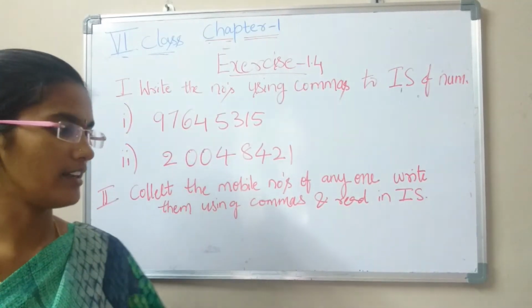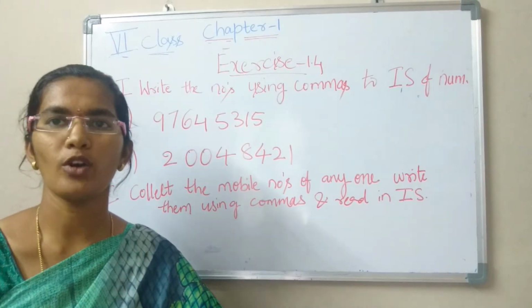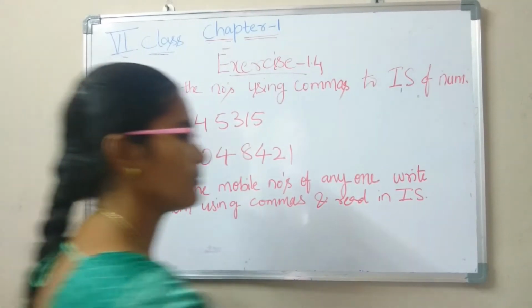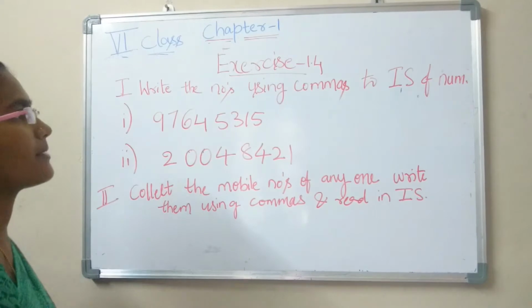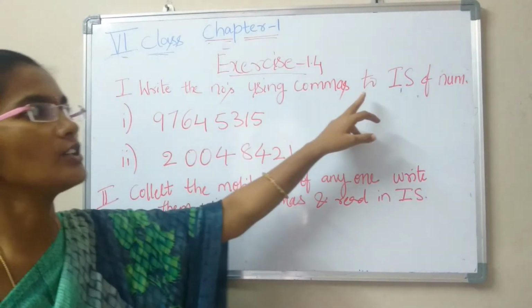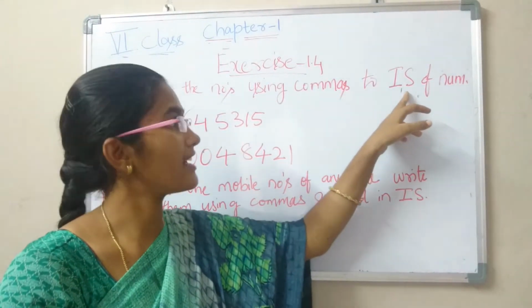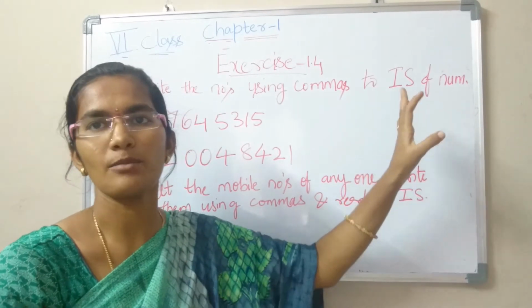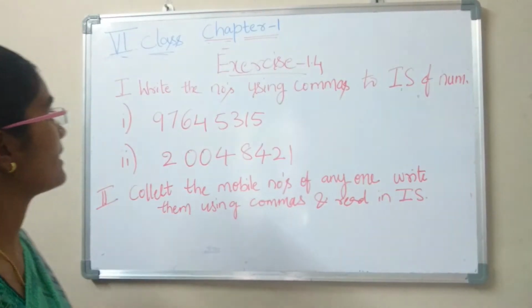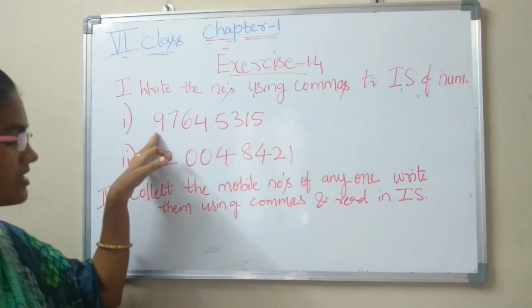Answers. Okay, now we are doing exercise 1.4. In that exercise 1.4, our first bit is to write the numbers using commas in the international system. ISM is nothing but the international system of numeration. What we have to do, this is our first question.